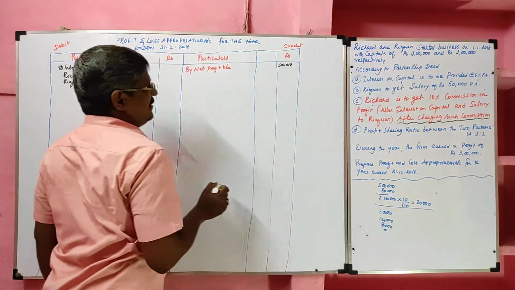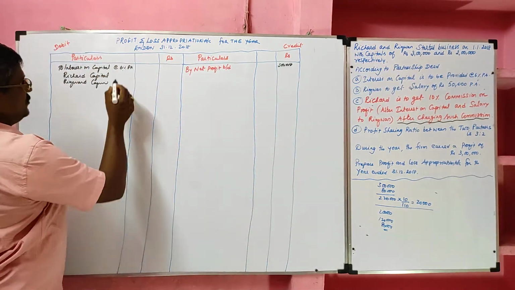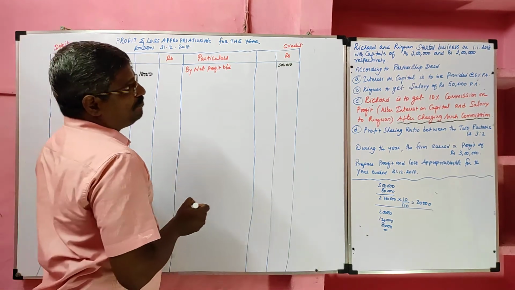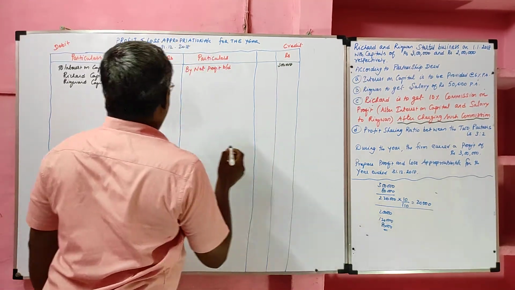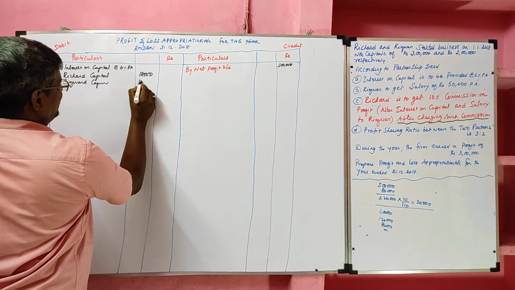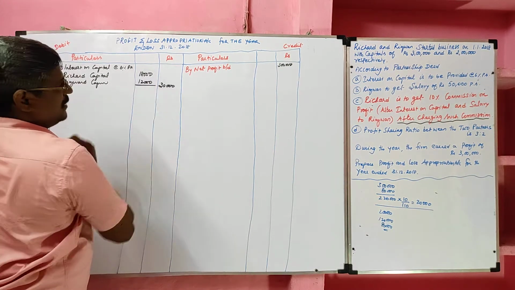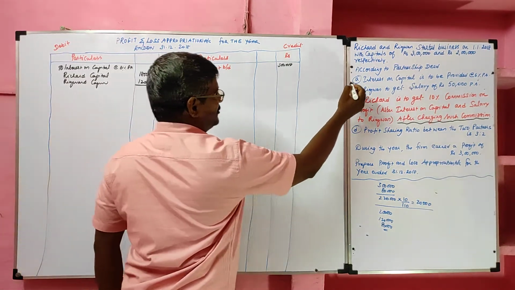Richard contributed 3 lakh, so 3 lakh into 6% is 18,000. Then Rizwan contributed 2 lakh. On 2 lakh, 6% is 12,000. Total 30,000. Interest on capital calculation over.